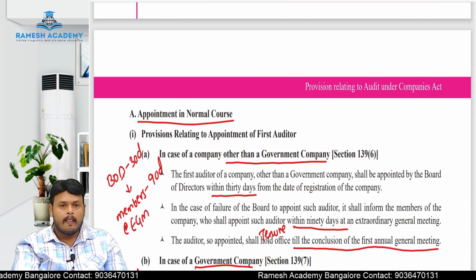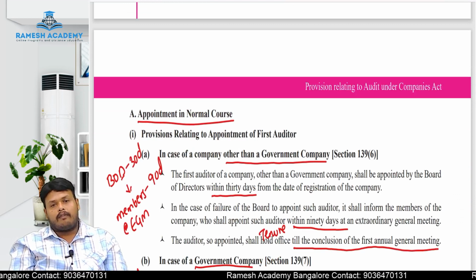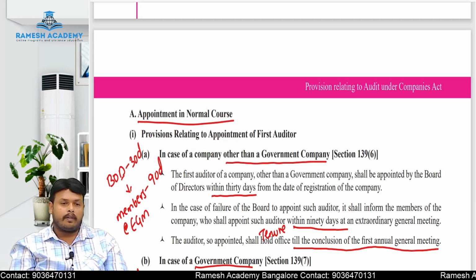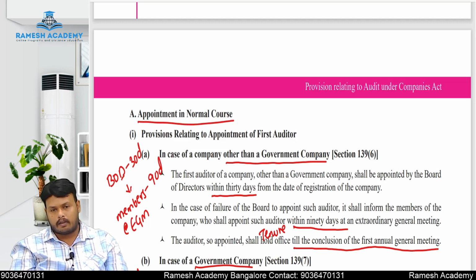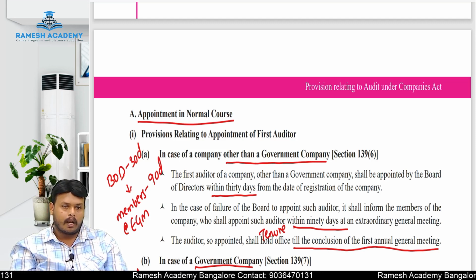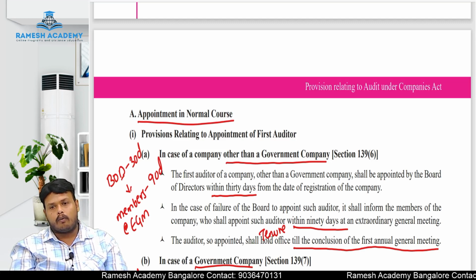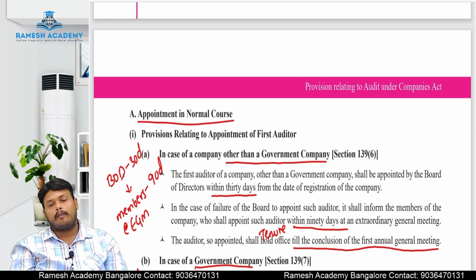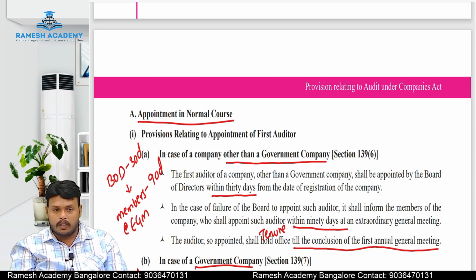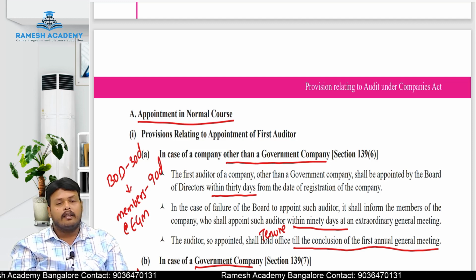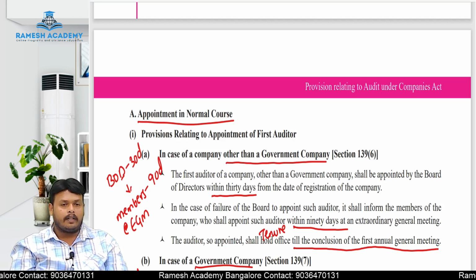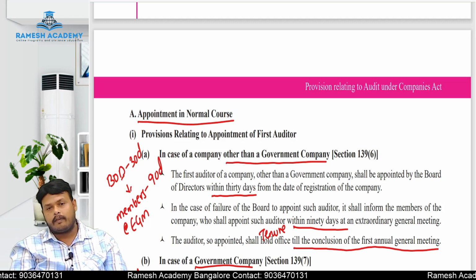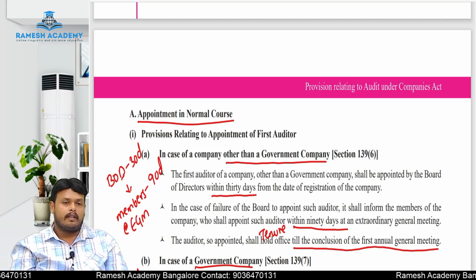So, provisions relating to the appointment of the first auditor. What is the meaning of first auditor and what is the meaning of subsequent auditor? The meaning of first auditor is nothing but, after the incorporation of a company, the auditor who is appointed for the first time, that we will call a first auditor. After the conclusion of the first annual general meeting, the auditors who will be appointed, all those we can call subsequent auditors. That is the difference between first auditor and subsequent auditors.